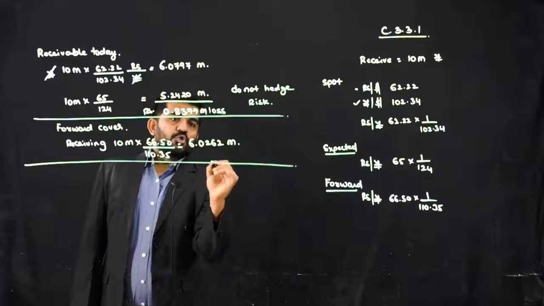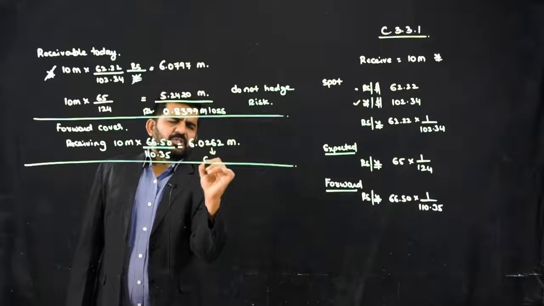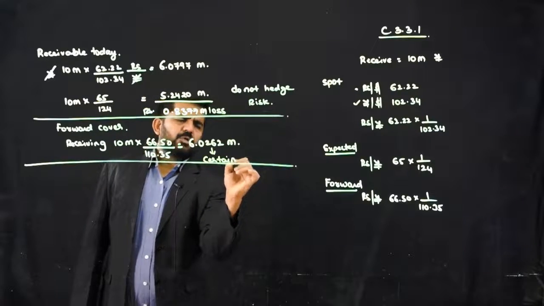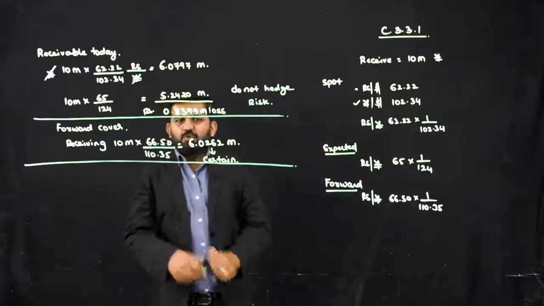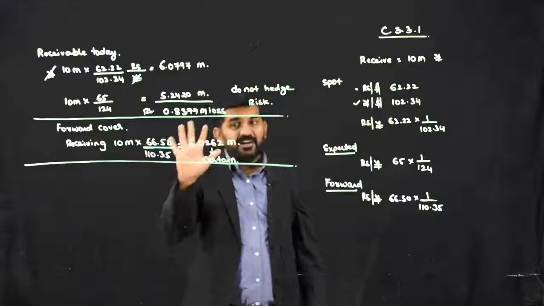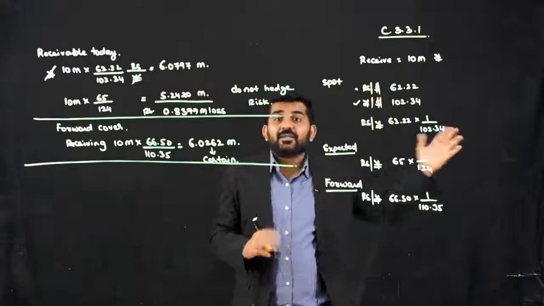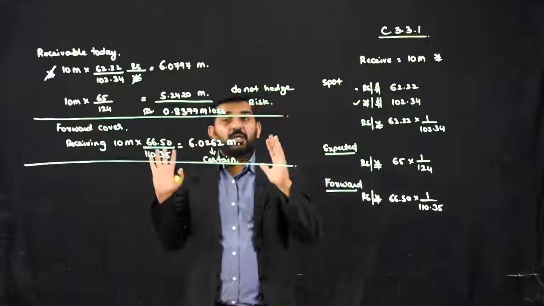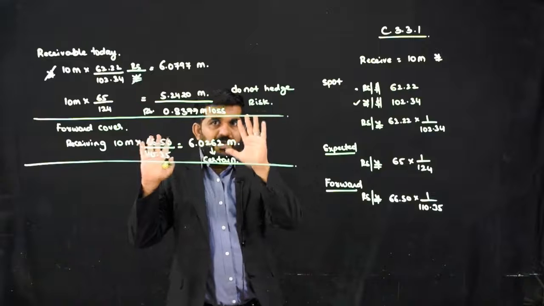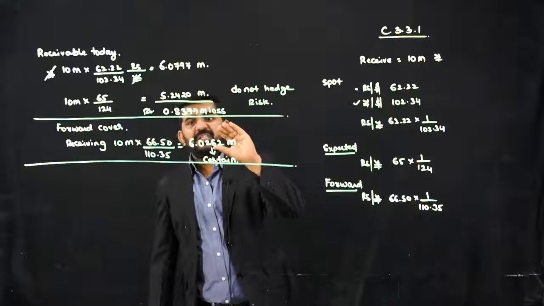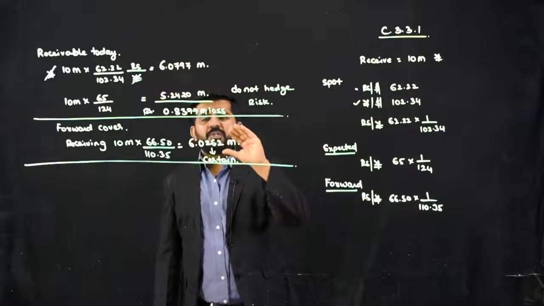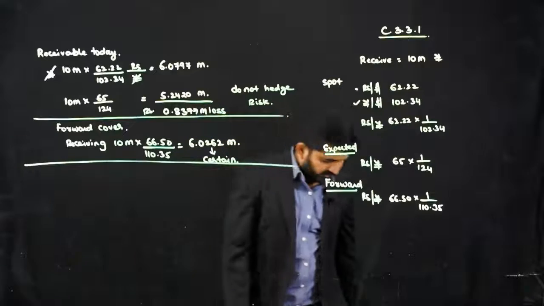And there is no risk in it. This is a certain amount. There is no probability attached to whether it will be received or not; 100% it will be received. If the rate is higher, then you will lose. If the rate is lower, then you will be happy that you have hedged the risk. But this is an amount which you are going to receive irrespective of the market rate of yen.